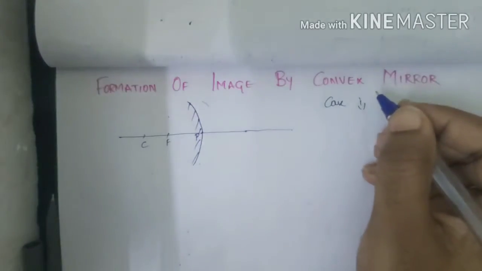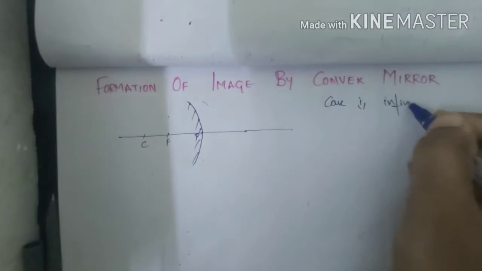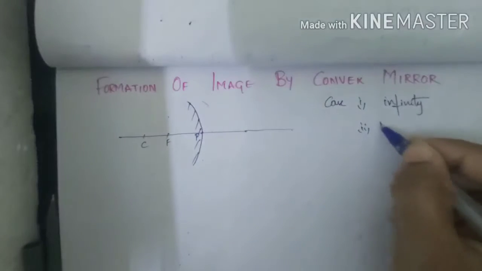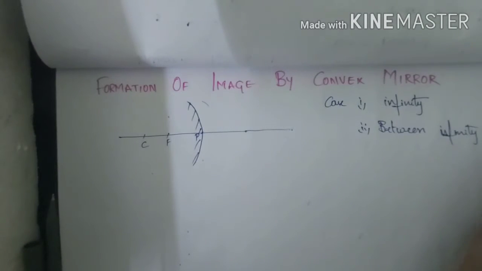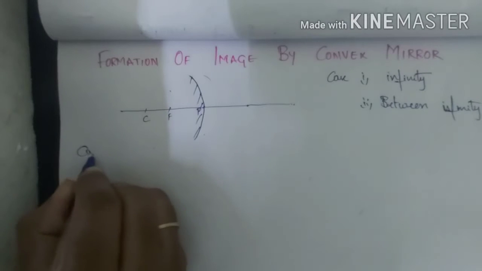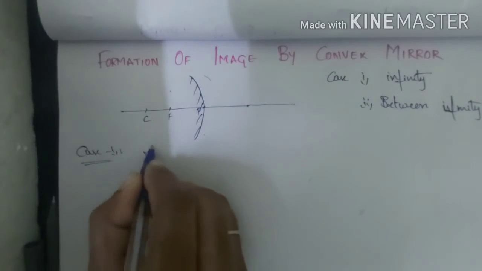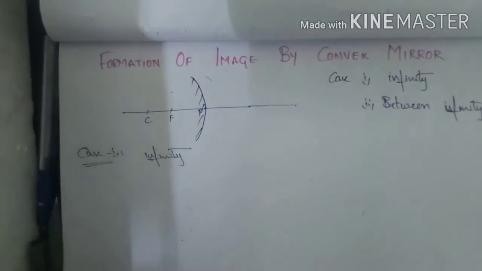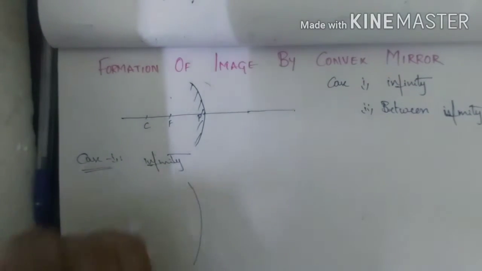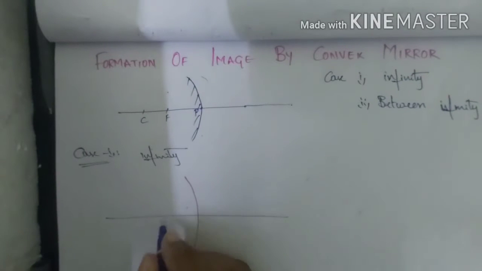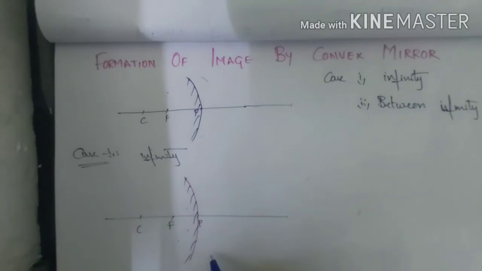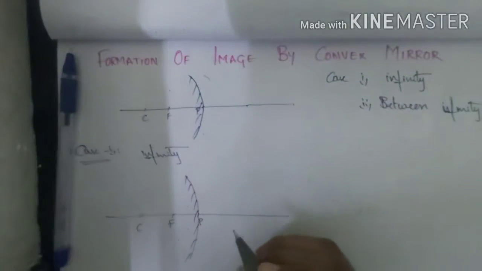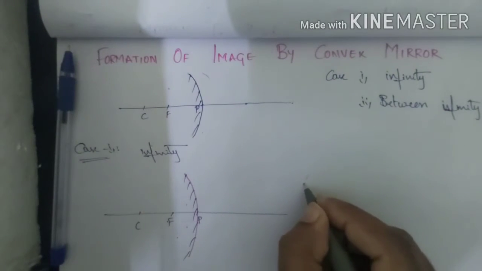Case 1 is at infinity, and the second one is between infinity and pole. Okay, now let's see case 1, infinity. So I'll be drawing the convex mirror, pole, focus, center of curvature, but this is my reflecting surface. Okay, so let me just take my object which is at infinity.